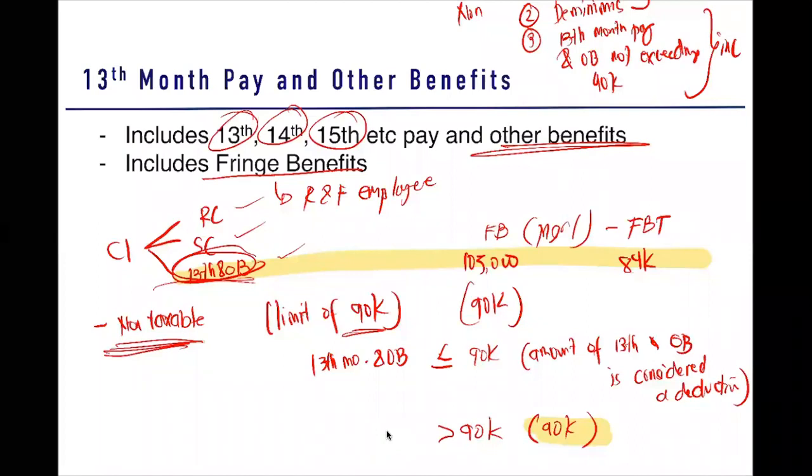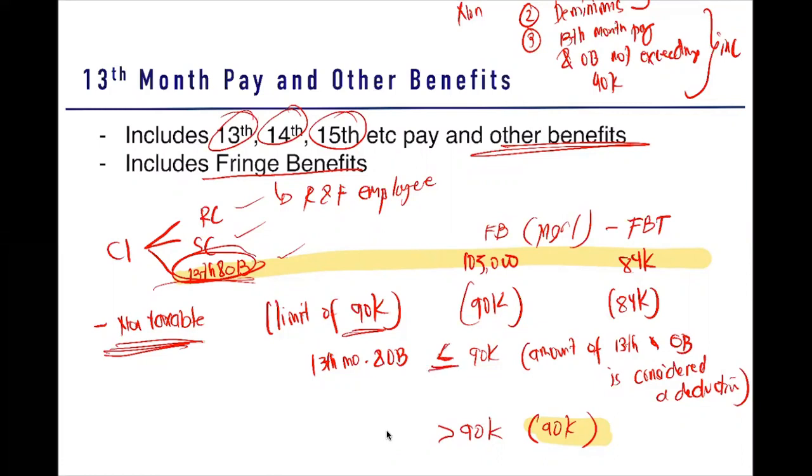Here, another example. Your 13th and other benefits is 84,000. How much is the amount of your deduction? So, 13th month pay and other benefits is less than or equal to 90, tama? Kasi nga 84 yan. So, the amount of 13th and other benefits is considered deduction. So, kung magkano daw yung amount ng ating 13th and other benefits, yun yung i-deduct natin. Nasundan? Kaya, naging deduction sa compensation income yung 13th month pay and other benefits because of this rule.